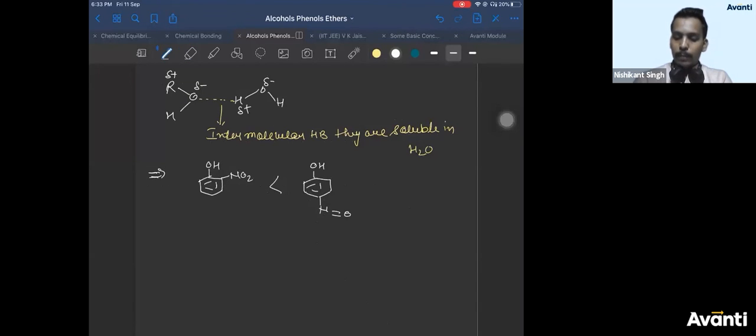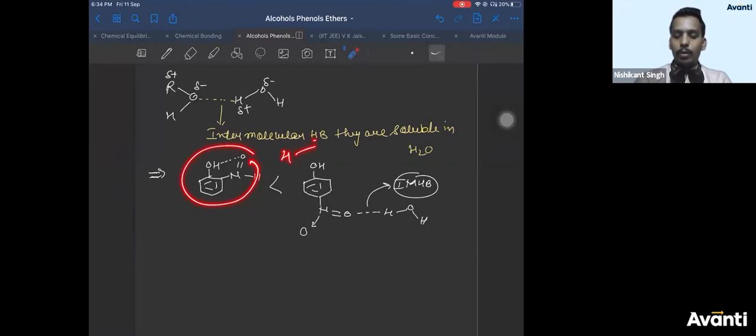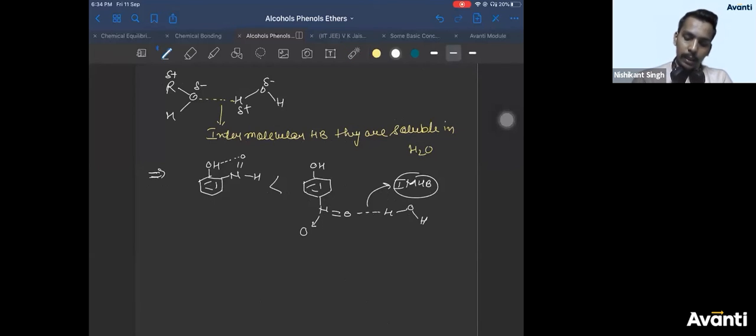Because paranitrophenol can form hydrogen bond with water easily, intermolecular hydrogen bond. But in orthonitrophenol, there is already hydrogen bonding within the molecule. So if there is hydrogen bonding within the molecule, will it be able to form hydrogen bonds with water? No. Right? It is forming hydrogen bond within itself. So its tendency to form hydrogen bond with water will be less. Therefore, it is less soluble.